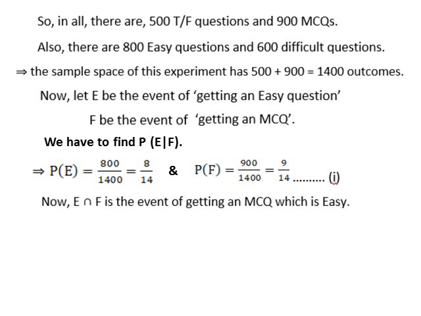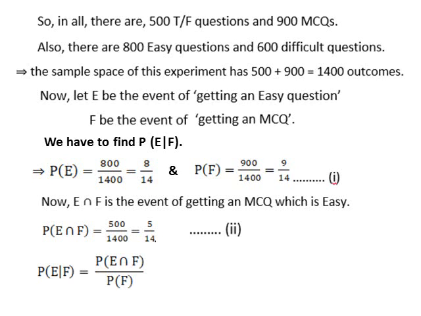E intersection F is the event of getting an MCQ which is easy. As per the statement, 500 easy MCQs are in the question bank. So, probability of E intersection F equals 500 upon 1400, equals 5 upon 14. Now, probability of E given F equals probability of E intersection F upon probability of F, equals 5 by 14 upon 9 by 14, equals 5 by 9.